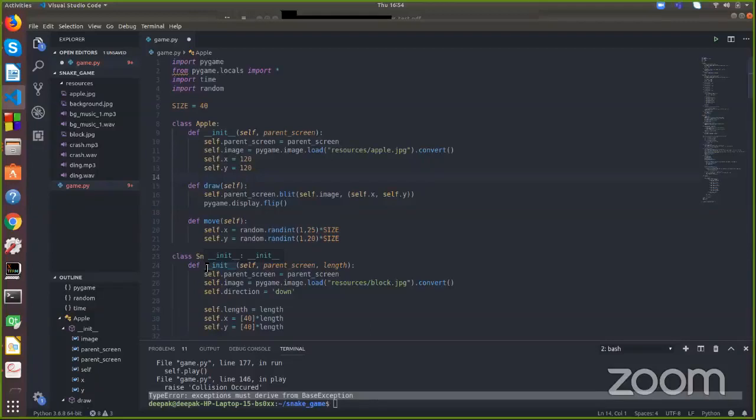Okay. So let me just check that once. Okay, so the paste pin link has been shared. You can have a look and check it once if you are getting any error from there.